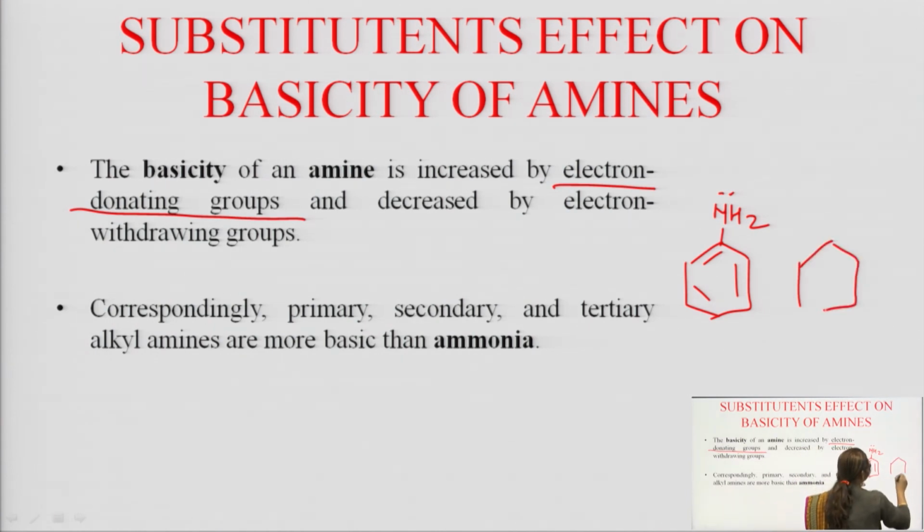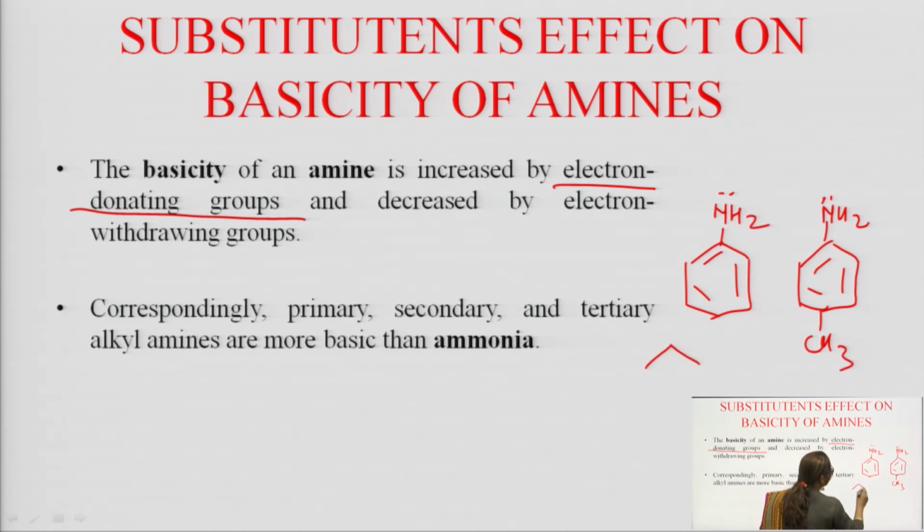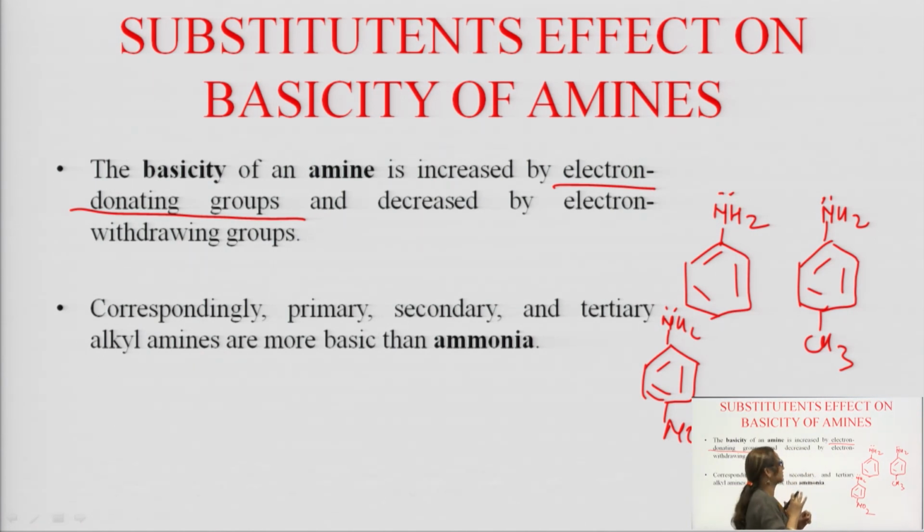Now, this is also an aromatic amine, but to it a methyl group is attached, and the third example is of an aromatic amine in which an NO2 group is attached. Now, try to understand it because it is a very important part.